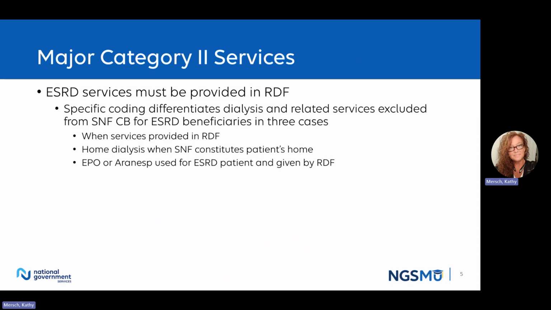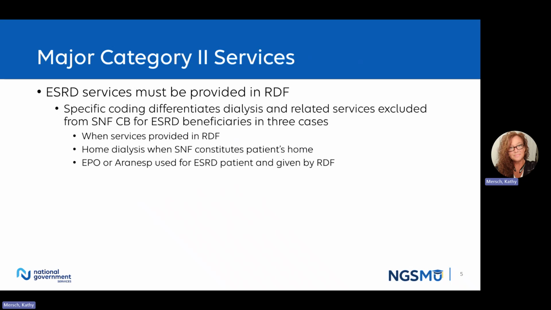As you reference the explanation of major categories document, you see there are specific coding instructions to differentiate dialysis and related services that are excluded from consolidated billing for ESRD beneficiaries. Institutional dialysis services billed only by a renal dialysis facility are identified by type of bill 72X.